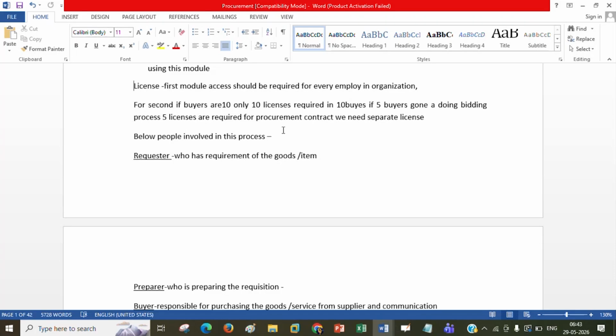Even for contract process, if you are saying we are making the agreement with contracts and all, at that time you need to purchase the procurement contract license as well, right? So this thing will make a difference. Everybody knows their setups, everybody knows their roles, but you already have 8 to 10 years of experience. The next level is just project manager kind of roles, right? You need to be aware about all these things.